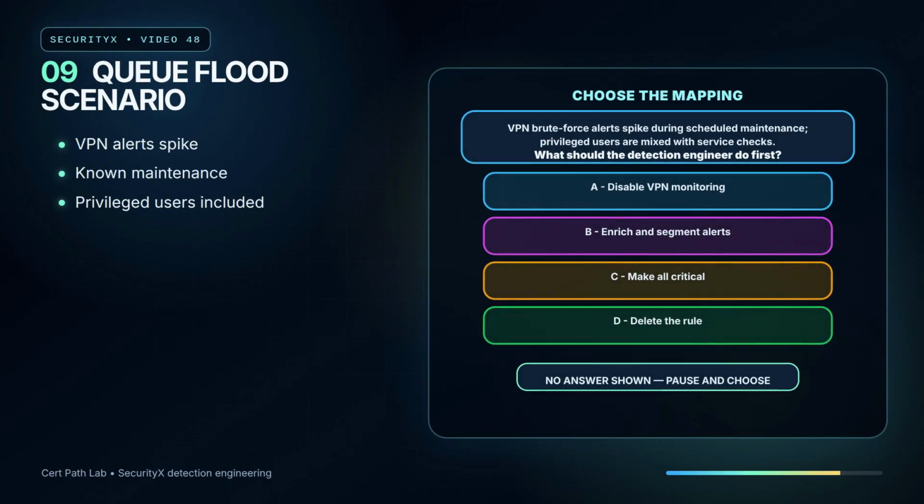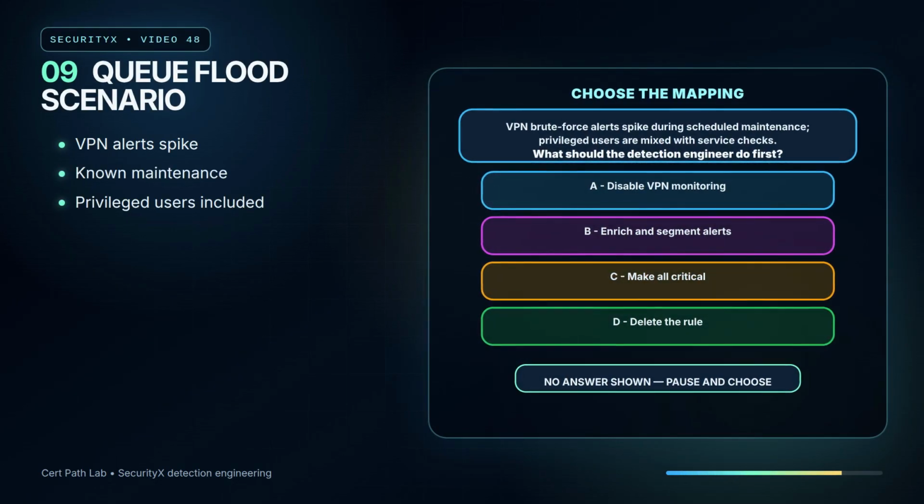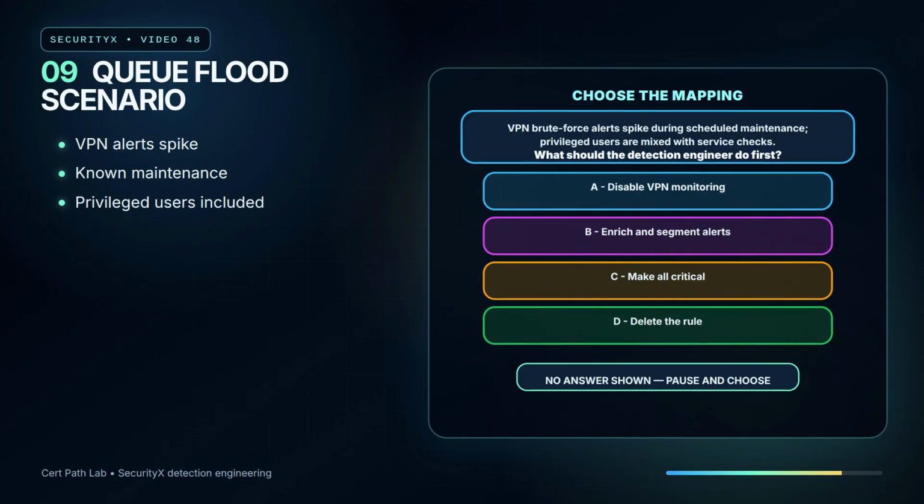Now test the decision. A VPN brute force rule fires hundreds of alerts during a scheduled maintenance window. Some events involve privileged users, and most involve expected service checks. What should the detection engineer do first? A. Disable VPN monitoring for the week. B. Enrich and segment the alerts by user role, source, and maintenance context before tuning. C. Raise every event to critical severity. D. Delete the rule because it is noisy.